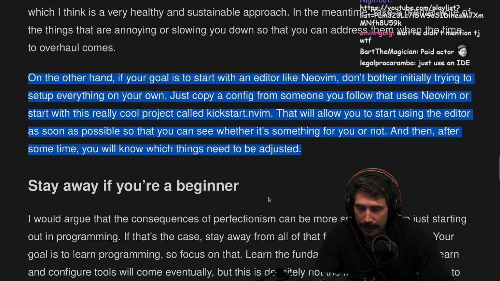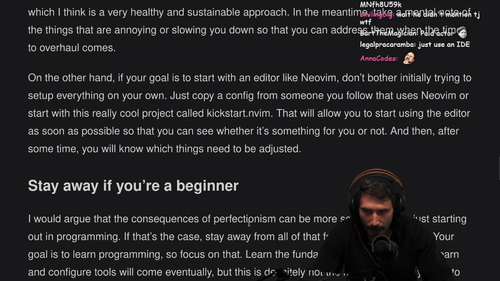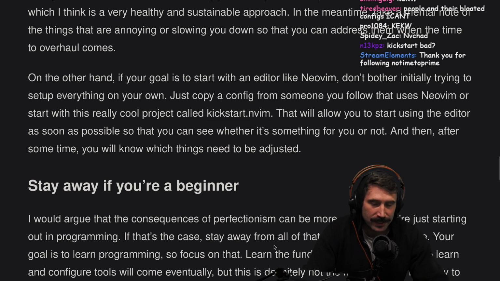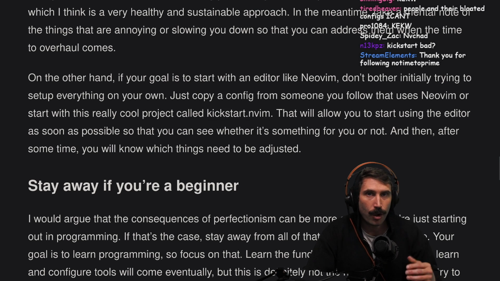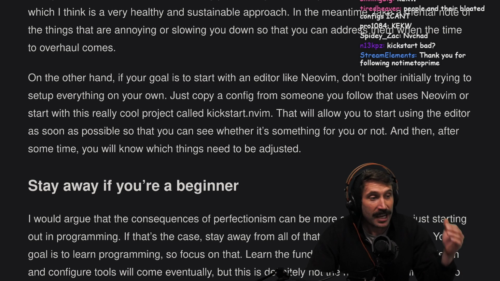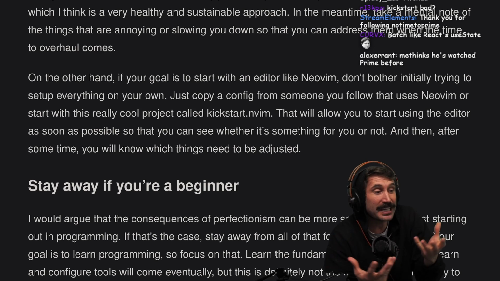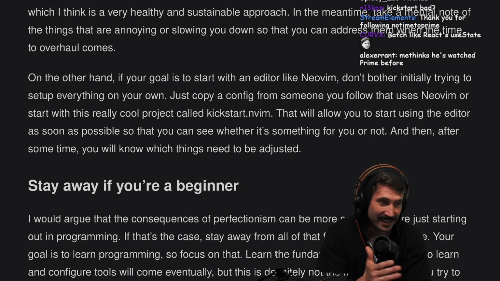This is actually great, spot on advice. Wait for the frustration. I feel like I've said this a million times. Wait for the frustration. Don't try to dream of something better. Wait till you go, okay, I really hate what's happening here. Then come up with an idea that is how you fix the thing. And then have a set of things you want to fix and do them all at once.